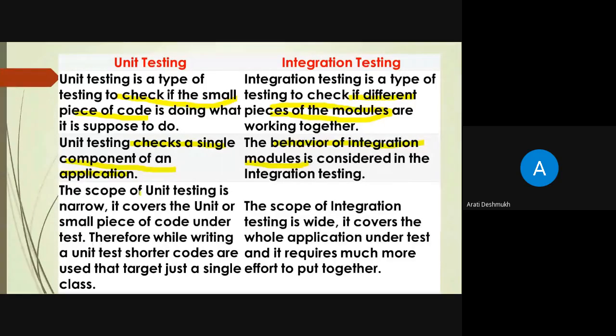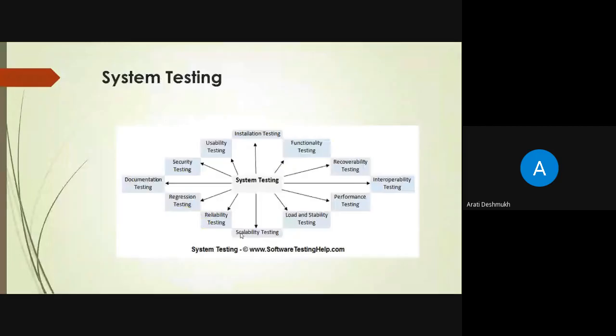In unit testing, the scope covers the unit, the small piece of the code under test. What happens in integration testing is that it covers the whole application under test, and it requires more effort to put together. So these all are system testing. In system testing there are a number of testing types: integration testing, bidirectional testing, functional testing, compatibility testing, performance testing, security testing, etc. These all are testing methods.